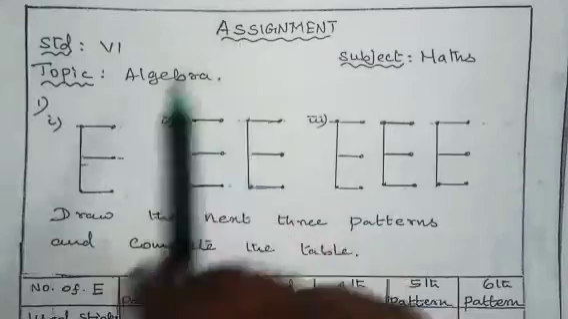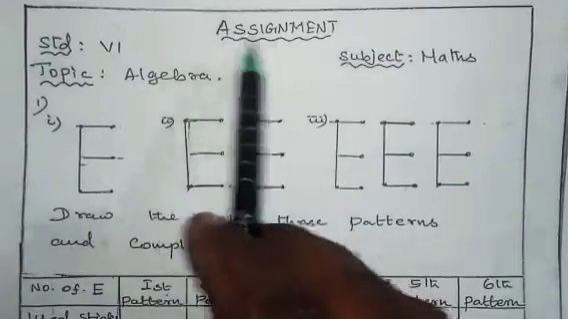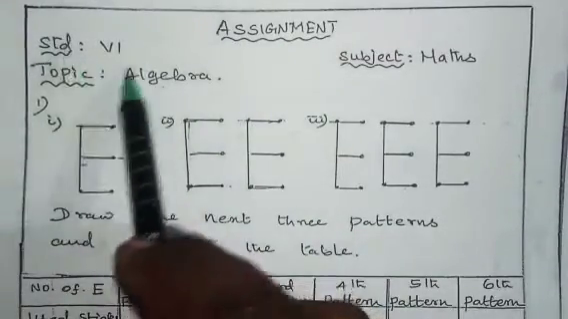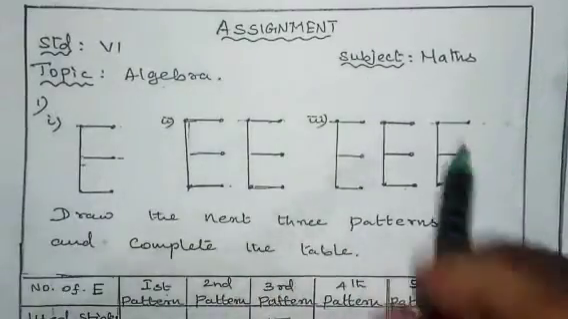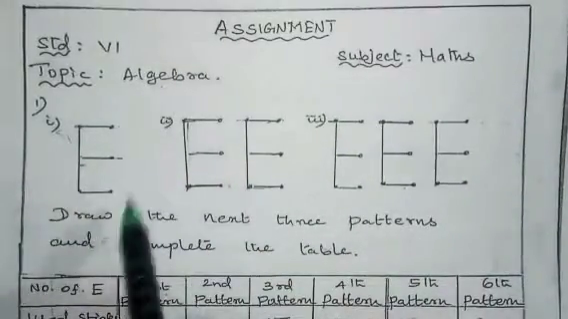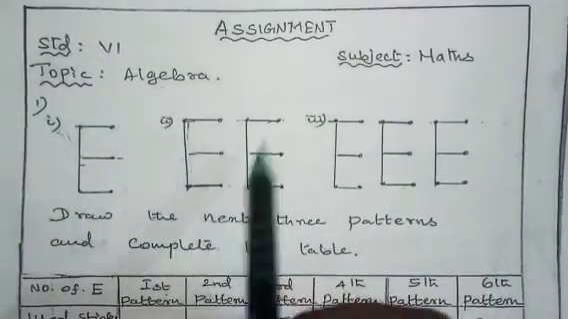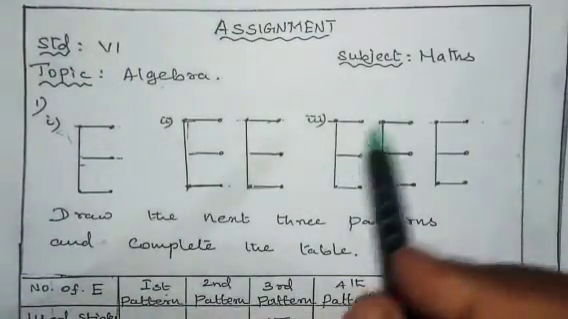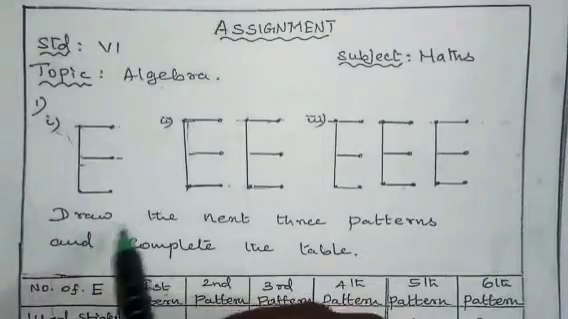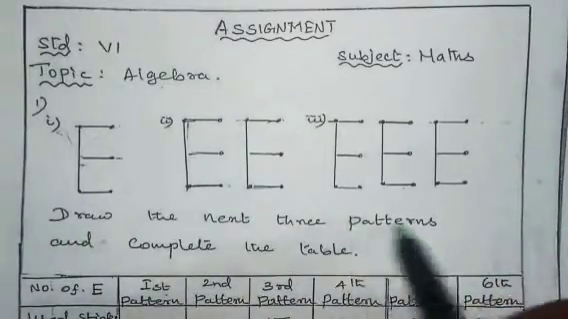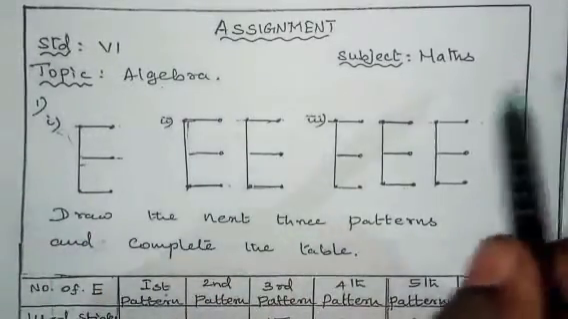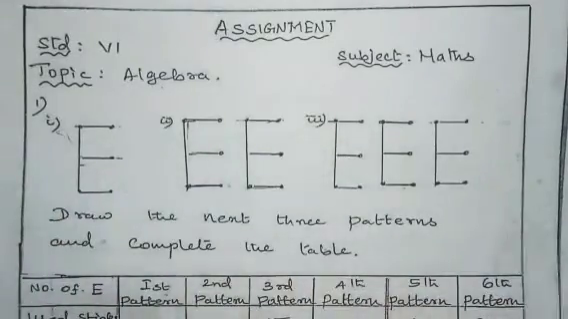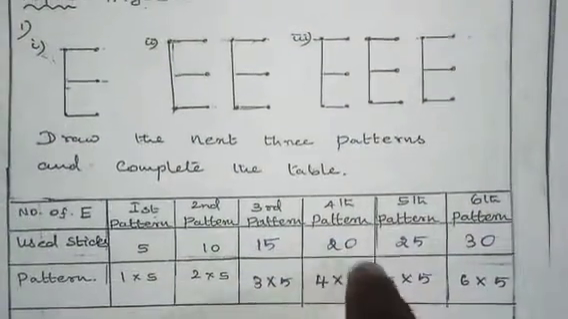Now we have completed the worksheet. Now we are going to see assignment answers. So standard 6, topic algebra, subject maths. So first question, they have given E like structure. In this one E, single E, next double E, next triple E. Then what they are asking, draw the next 3 patterns and complete the table.